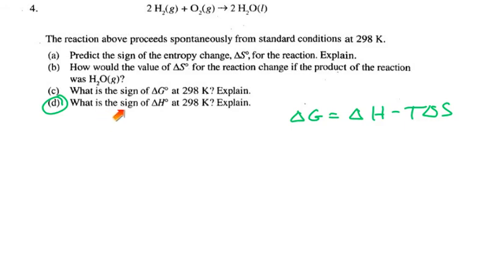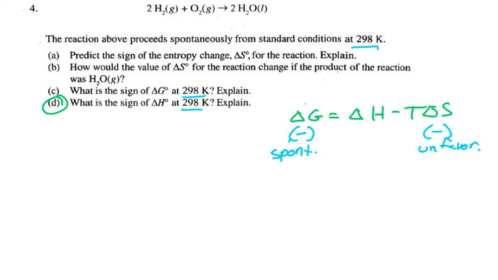In part D, they want to know what the sign of delta H is. Well, we learned what delta S was up at the top, and we learned what delta G was. And so the way we relate all of them is using the Gibbs-Helmholtz equation. So let's think our way through it. If delta G was negative, which it was at this temperature, you remember delta G can change, but it's been at 298 the whole time. And we knew that delta S was negative. And this is an unfavorable delta S. It in and of itself is not going to make the reaction spontaneous, yet the reaction is spontaneous, or thermodynamically favorable, as they like to say this year.